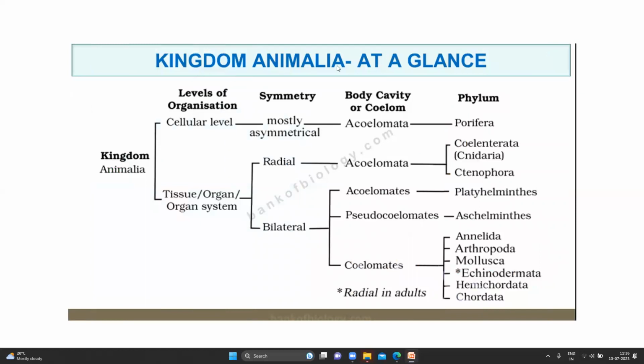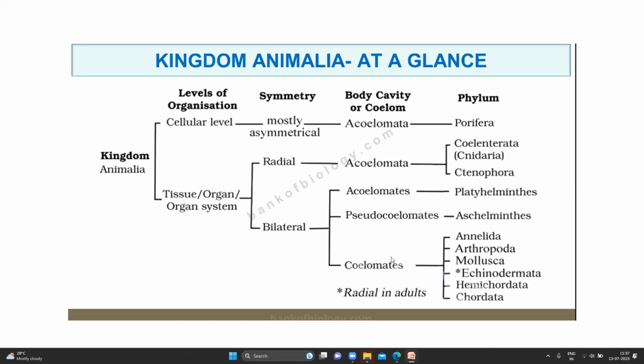Then, finally, kingdom Animalia at a glance. Kingdom Animalia, cellular level of organization. They can be cellular, tissue, organ, or organ system. If it is cellular level, mostly they are asymmetrical. Then they will be acoelomate, no coelom, no cavity. Example, Porifera. Radial means acoelomate. Example, Coelenterata, Ctenophora. What do you mean by radial? Many directions you can cut. If you cut an apple in one direction, other direction, you will get two equal halves. That is called radial.